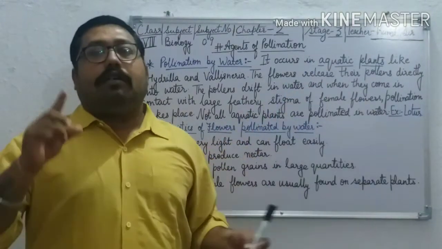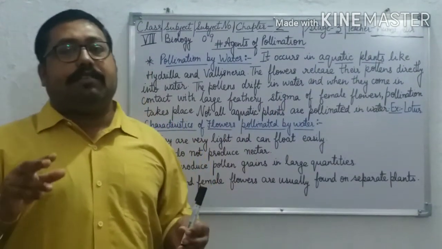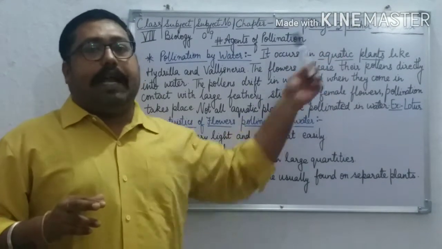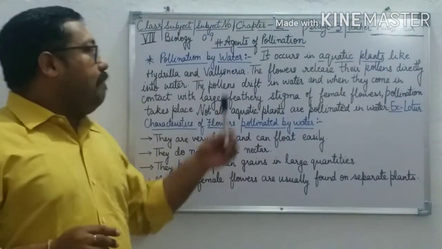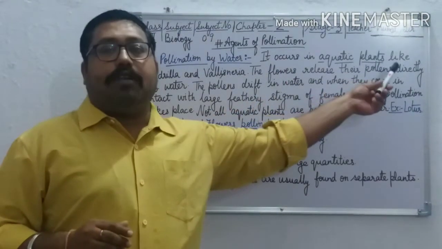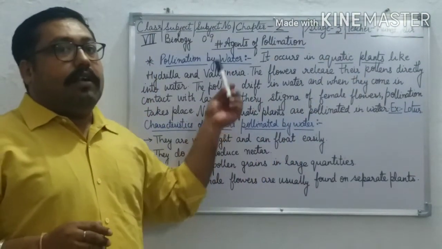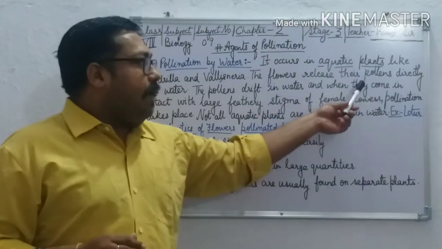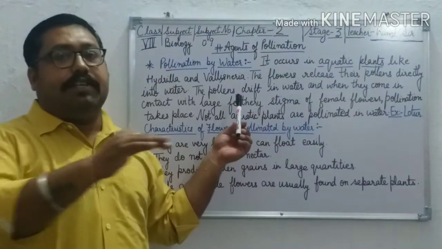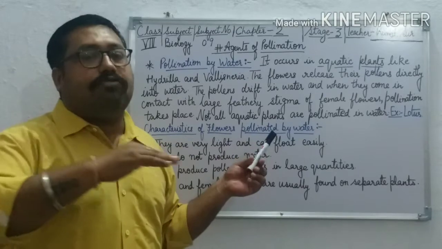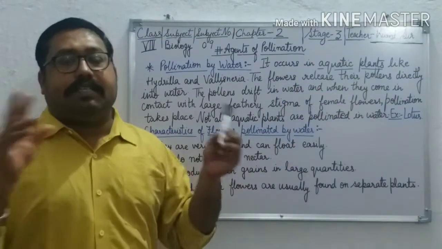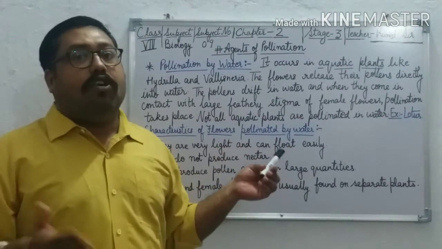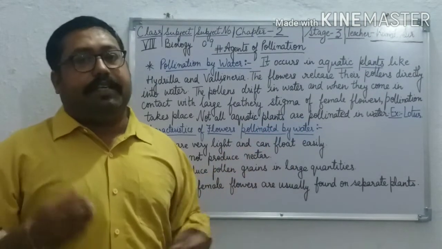I am again repeating for you. Pollination by water takes place only in aquatic plants, means those plants which grow in water. When the flowers release their pollen directly into the water, the pollen drifts, means they float on the surface of the water, and when they come in contact with the large feathery stigma of female flowers, pollination takes place.